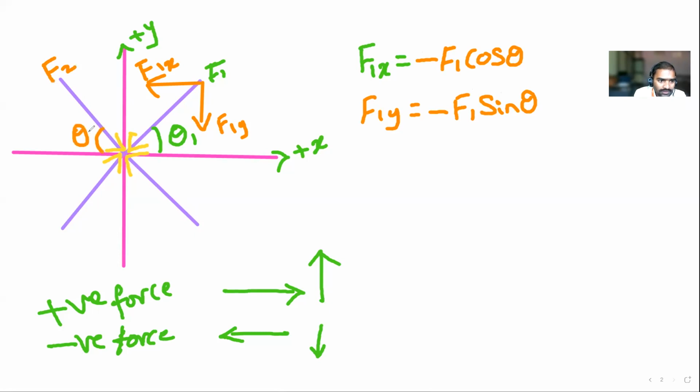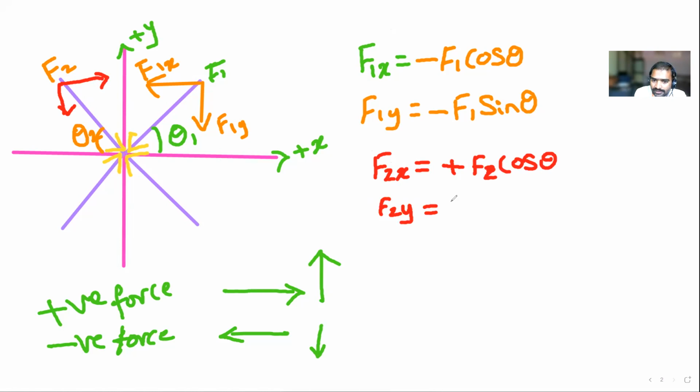Now if I consider the force F2, this is theta 2 I will consider. Next, can you tell me how to write its components? This is in the positive direction, and this is in the downward direction, so negative. For the F2 force, F2x: positive or negative? Positive, F2 cos theta. Next, F2y: downward direction, so negative, F2 sin theta.